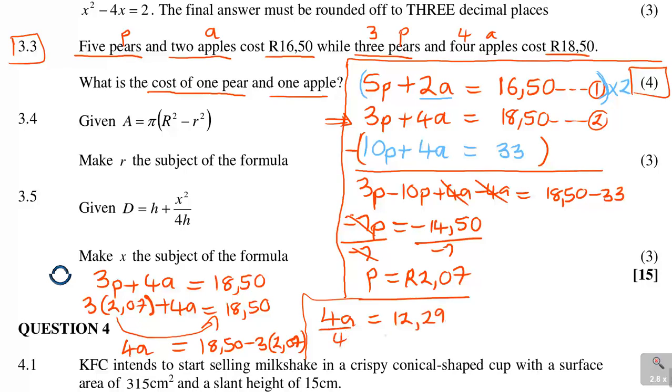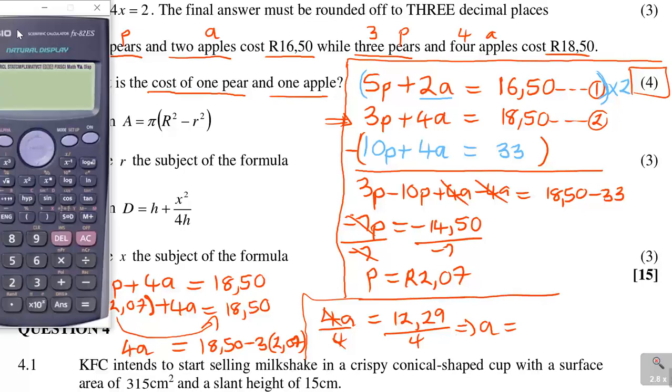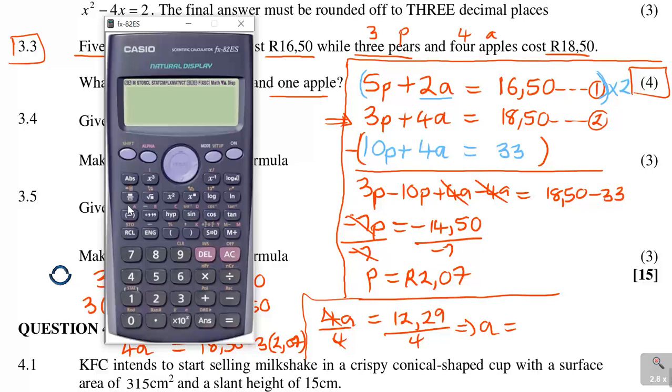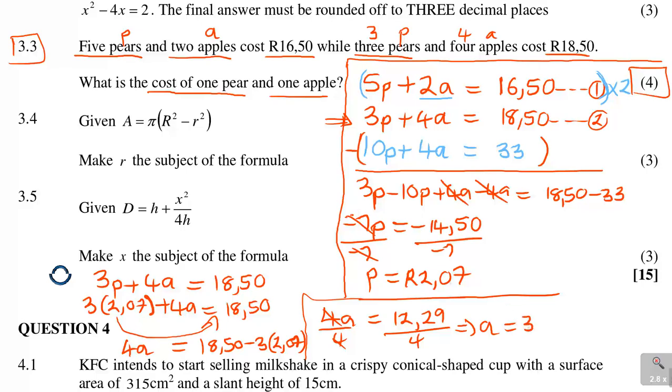Divide by 4 like we did previously and you'll get your value for a, which is 12.29 divided by 4. You'll get 3 rand 7 cents, to 2 decimal places. Remember, money is up to 2 decimal places. So this is what you'll be having.